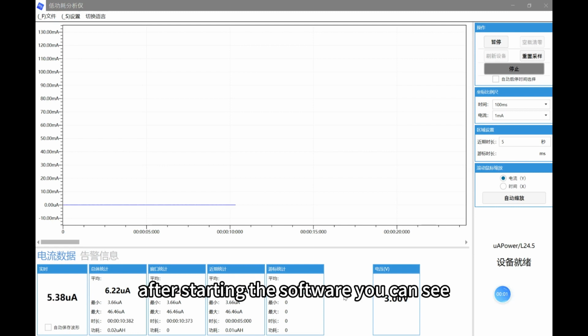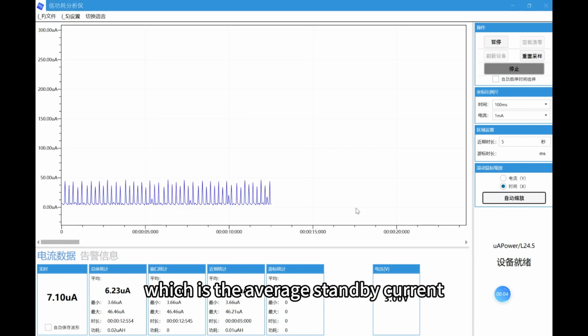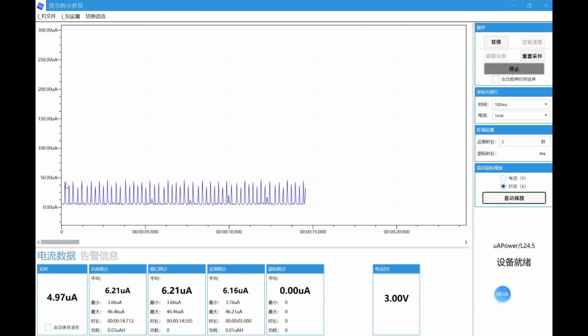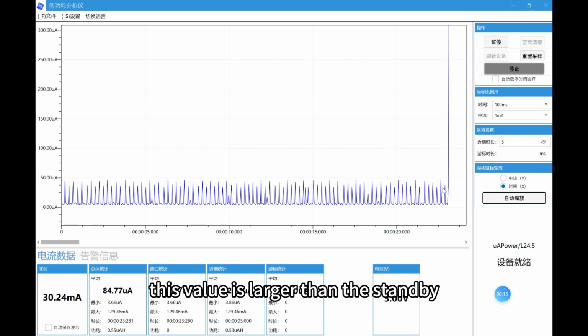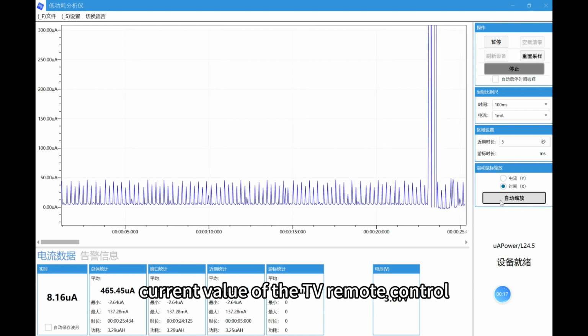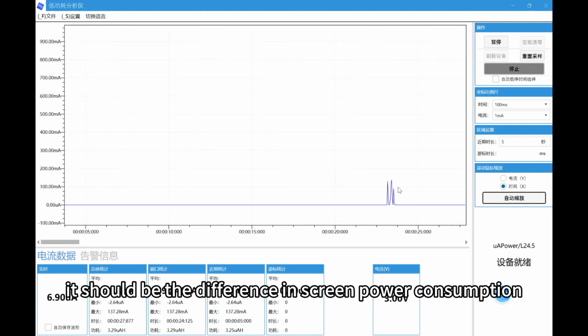After starting the software, you can see one data more clearly, which is the average standby current. In the overall statistics, we can see that the average value is 6.22 microamps. This value is larger than the standby current value of the TV remote control. It should be the difference in screen power consumption.